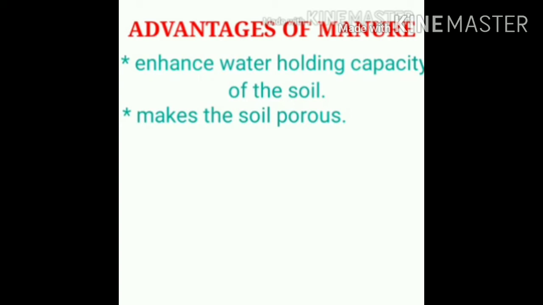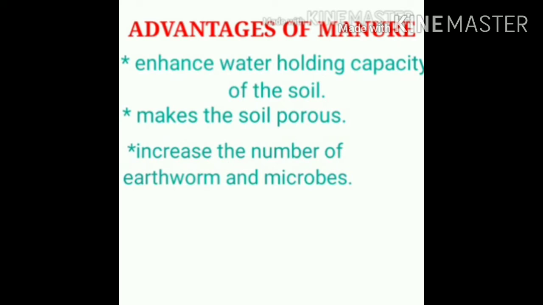And the third point is that they can increase the number of earthworms and microbes, since it is obtained from organic matter, like natural matter. It is not harmful for earthworms and microbes. And the fourth and last point is that they can improve the texture of the soil, meaning the hardness of the soil will be removed when you are adding the manure.